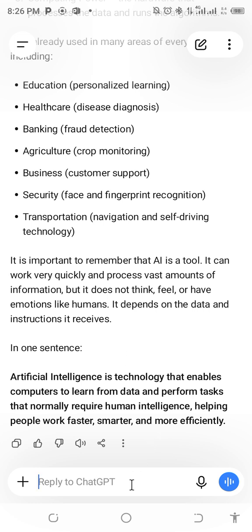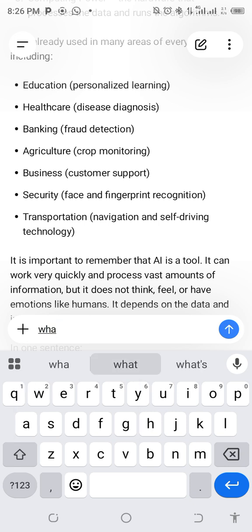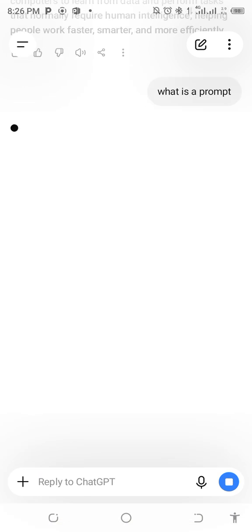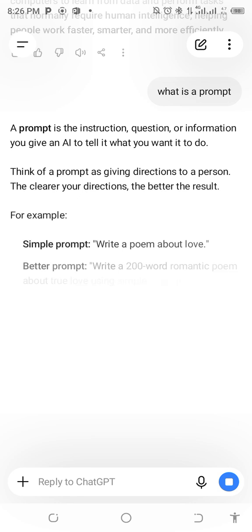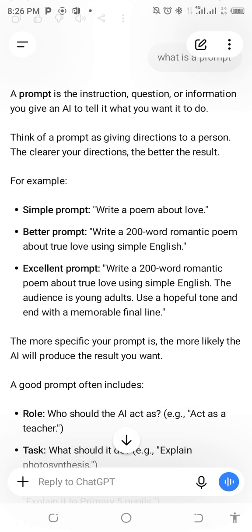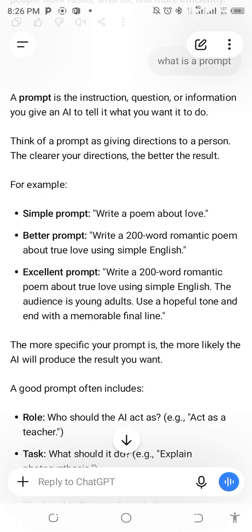Okay, so what are prompts? What is a prompt? Prompts are instructions. So let's see. It said a prompt is the instruction, question, or information you give an AI to tell it what you want it to do. Yes, simple prompt. Look at these simple prompts that are here.